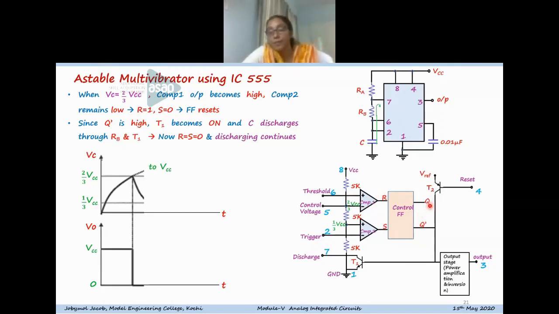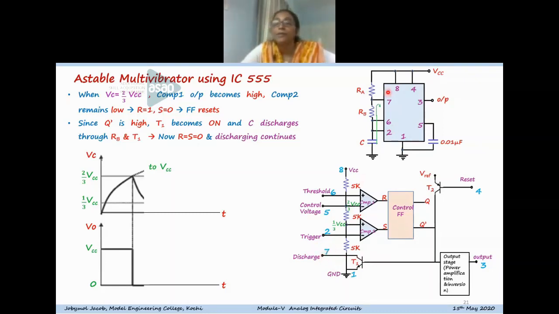So now what happens if Q is reset? Q is 0 means Q bar is 1. When Q bar is 1, the transistor T1 becomes on, because that voltage comes to the base of the transistor. When transistor T1 becomes on, this discharge point is connected to the collector of the transistor T1.